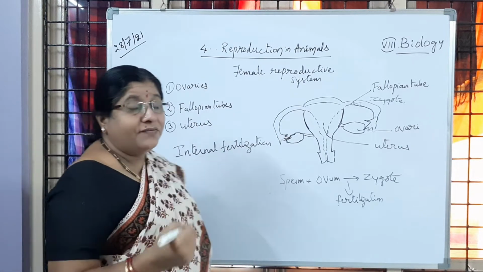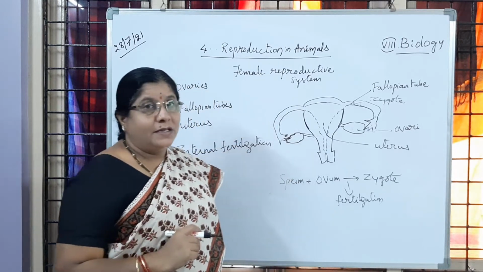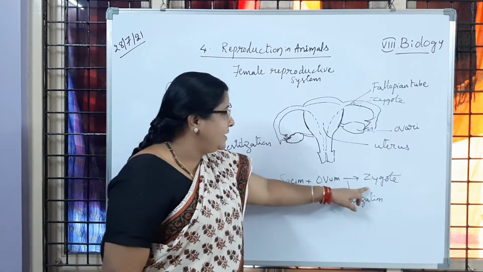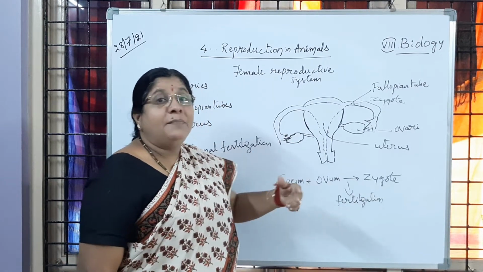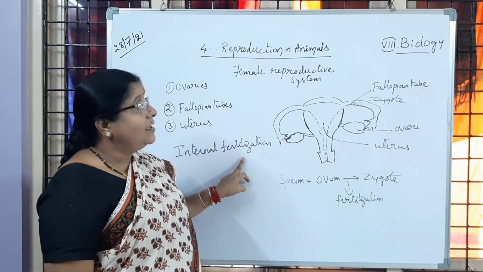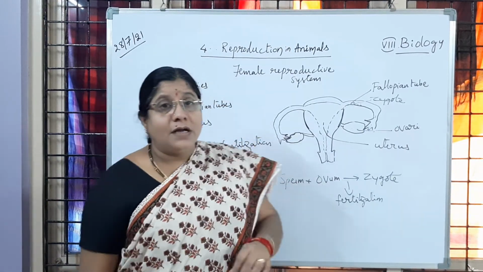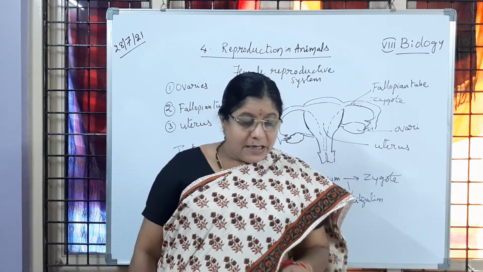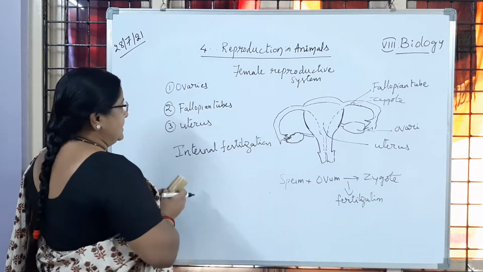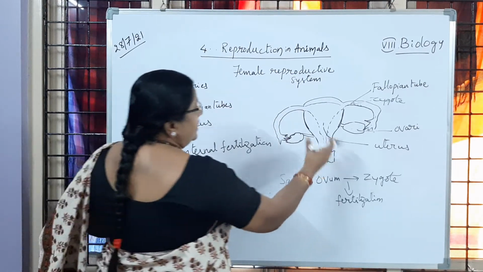So inside the body of the female, the fertilization process and the development of the baby are happening. As the fusion of male gamete with female gamete resulting in a zygote is happening inside the body of the female, it is called internal fertilization. Is it clear? So now let us learn the process of production of male and female gametes, then the fertilization process, how it is going to happen, that we will discuss.